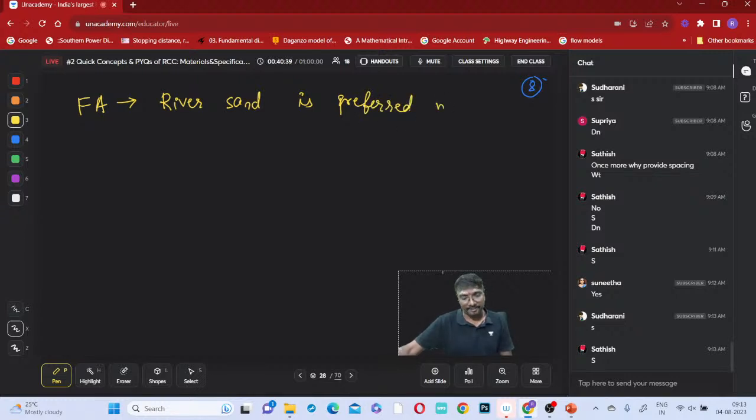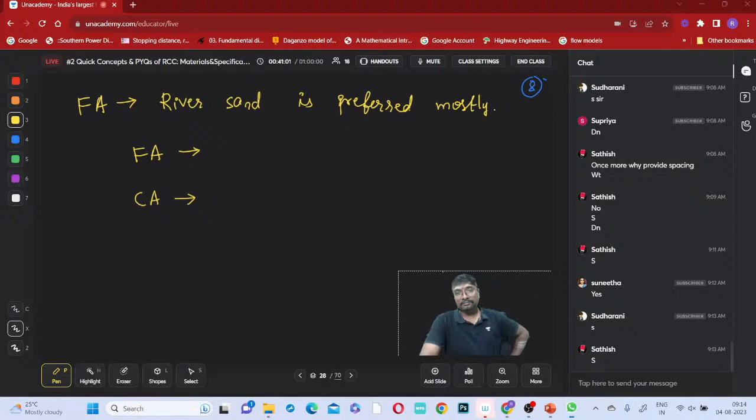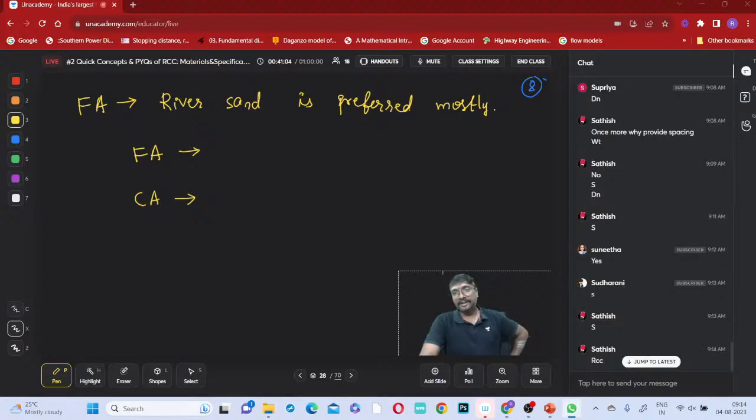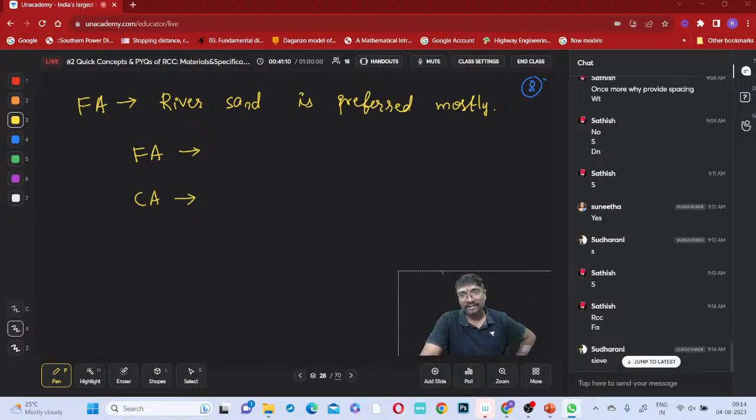River sand is preferred mostly, right? So here, if you observe, when can you call it a fine aggregate and when can you call it a coarse aggregate? Is there any condition to call it a fine aggregate or a coarse aggregate?